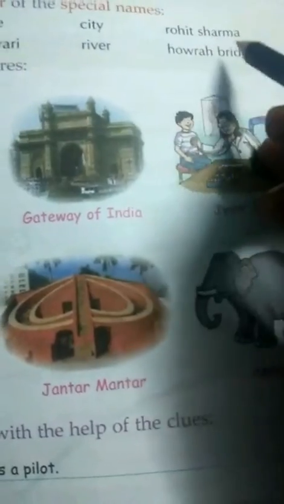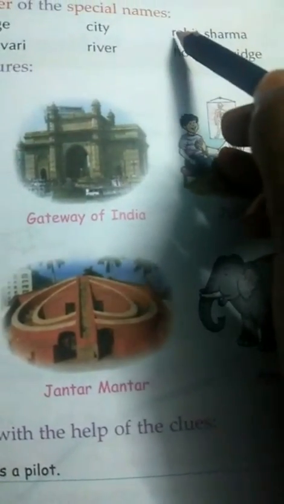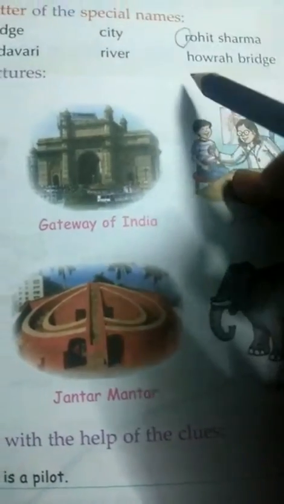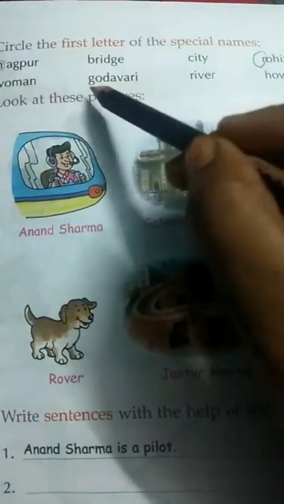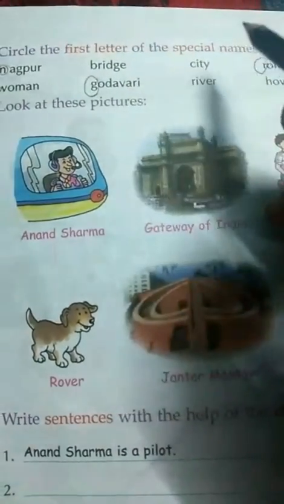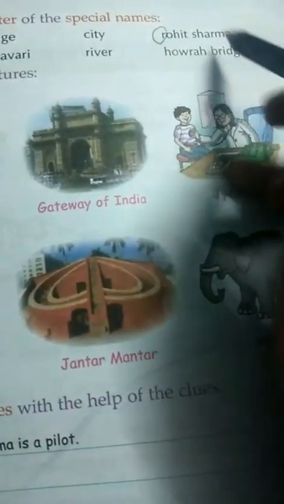Next, Rohit Sharma. Rohit Sharma is the name of a special person. So here R will be circled. And after that, Godavari. Godavari is the name of a river. So here G should be circled.